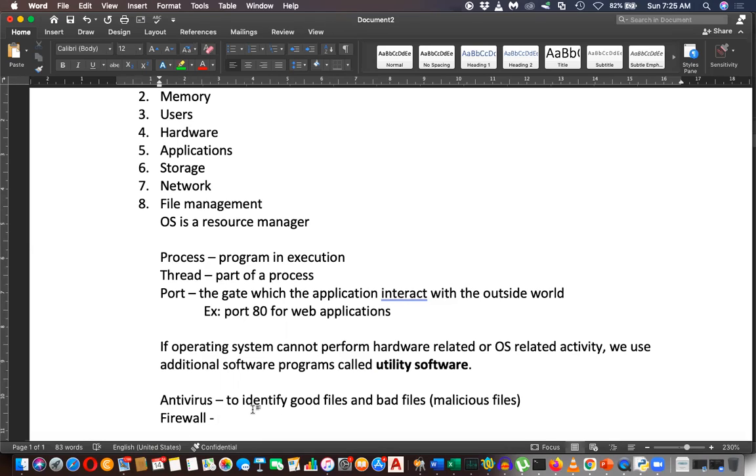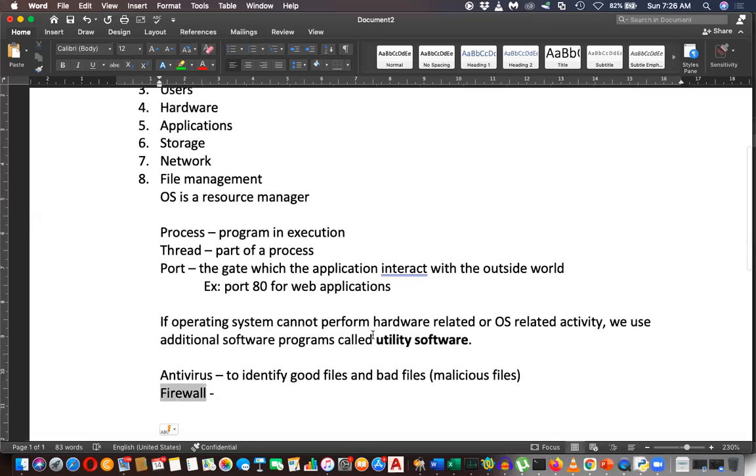Firewall, so this can be asked in the examination, right? That's why I said that. The exam may say, firewall can prevent viruses. No, a firewall cannot prevent viruses. Applications interact with the outside world using ports. Firewall protects ports.